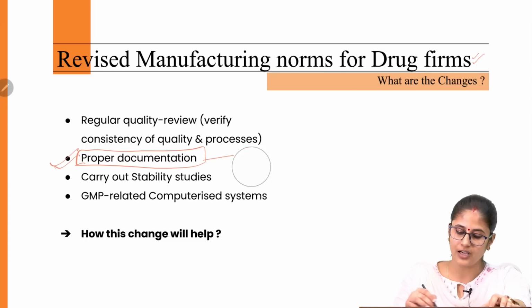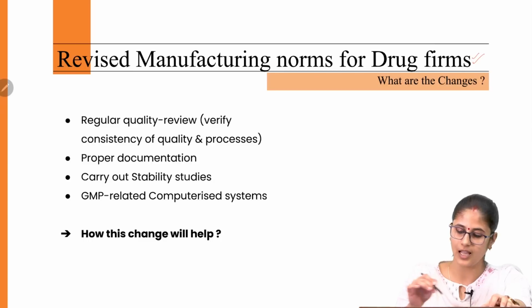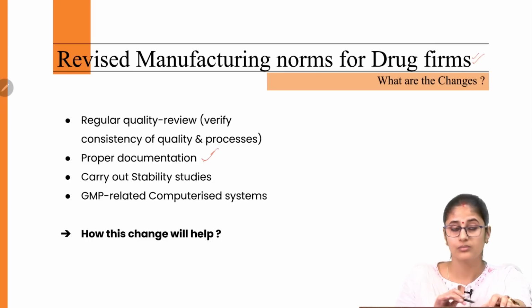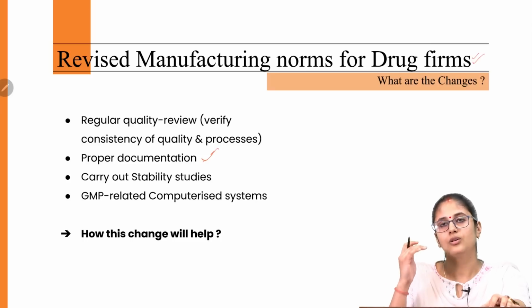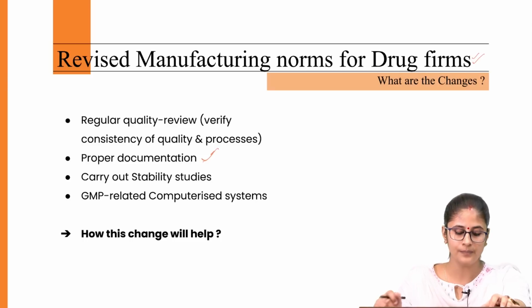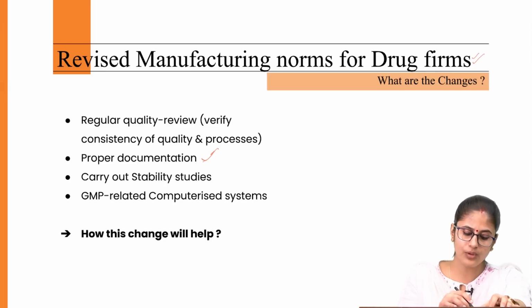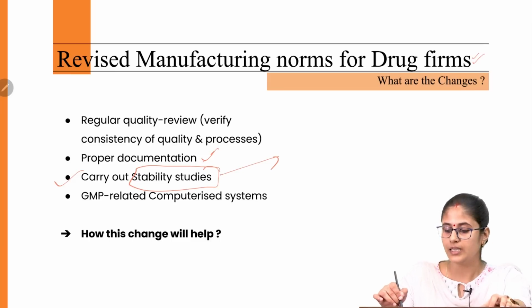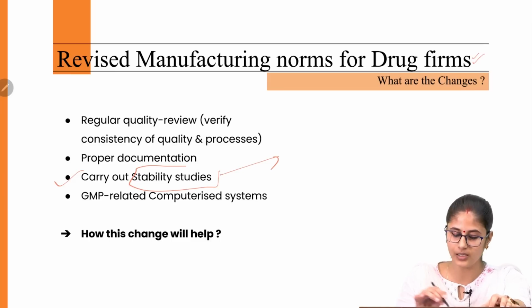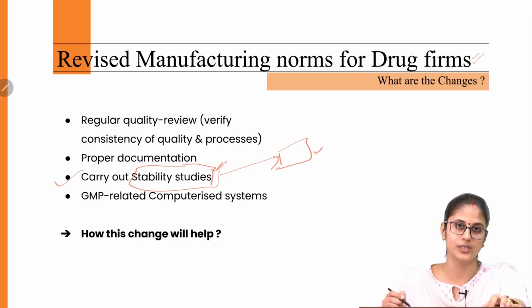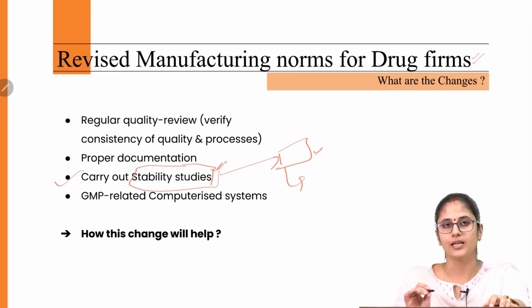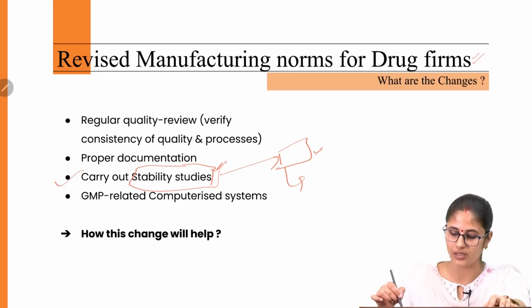So now under these revised manufacturing norms, the pharmaceutical sector has to do proper documentation of whether they are following all the processes or quality processes or not. Okay. Then now they have to carry out stability studies. What they have to do is they would have to store the particular product in stability chambers wherein they would be setting the temperature and the humidity, and after that they would be carrying out regular studies of that particular drug.